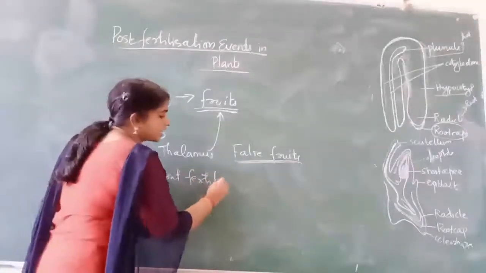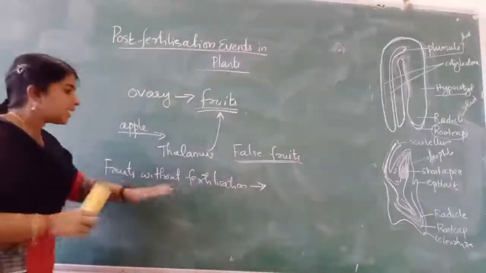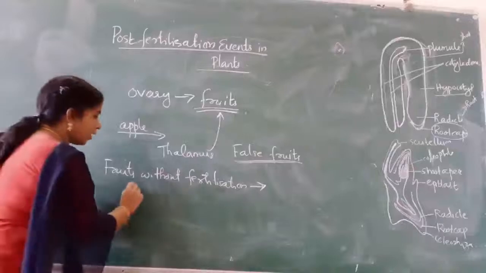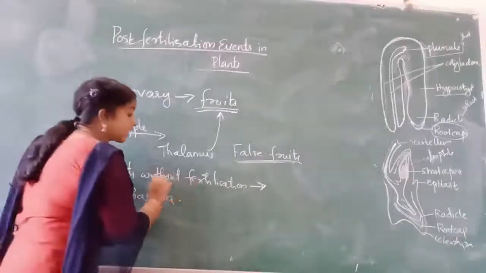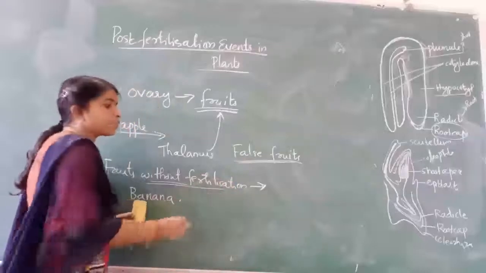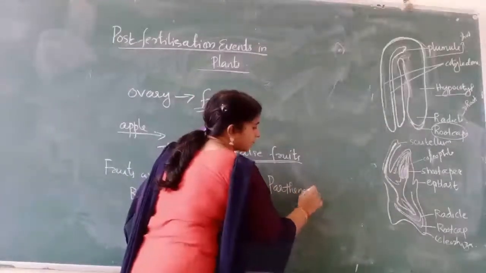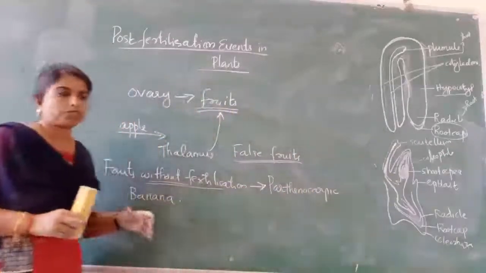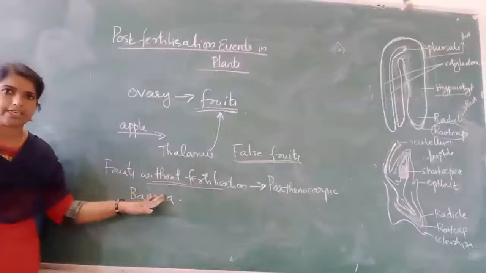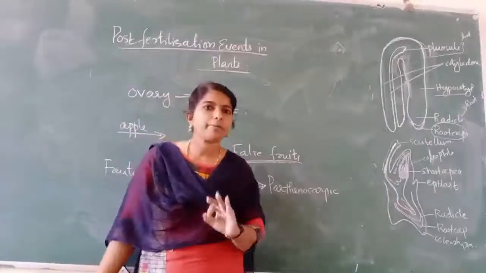Normally, as a result of fertilization, the ovary changes into fruit. But in some plants like banana, fruits are formed without fertilization. Such fruits are known as parthenocarpic fruits. So there are three categories: true fruits, false fruits, and parthenocarpic fruits.